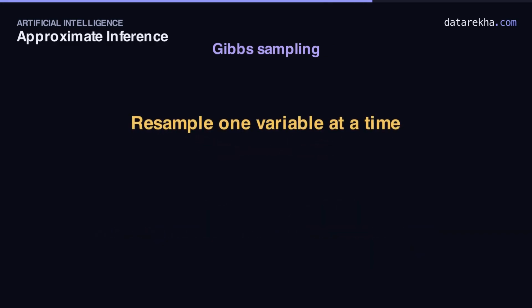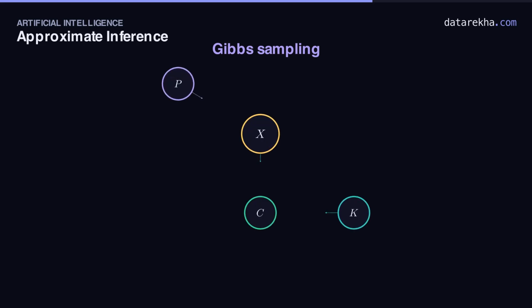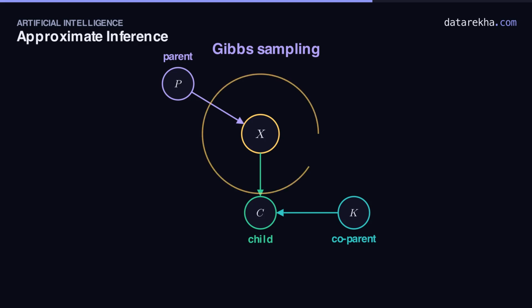There's a third idea, and it's the workhorse behind real tools like STAN and PyMC. Gibbs sampling, a Markov chain Monte Carlo method. Instead of drawing a fresh sample from scratch each time, it edits one it already has. The magic is that to resample one variable X, you don't need the whole network, only its Markov blanket. That's X's parents, its children, and its children's other parents. Given that little shell, X is independent of everything else, so each step is cheap.